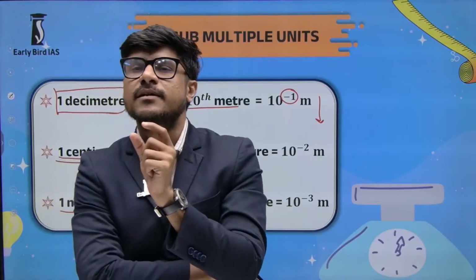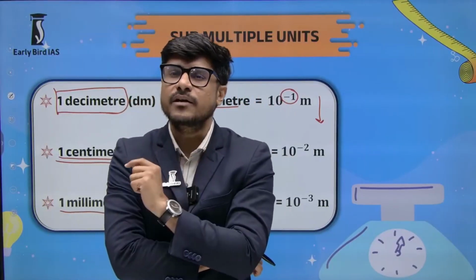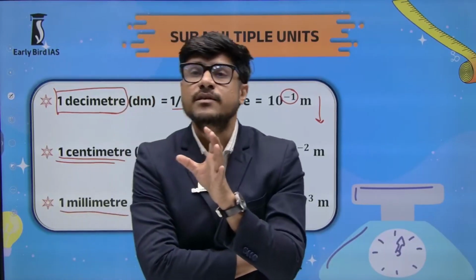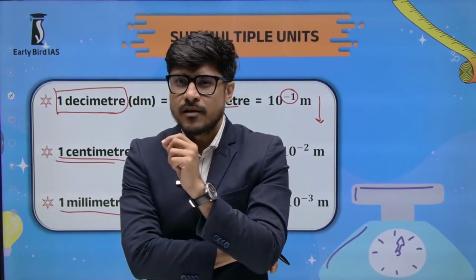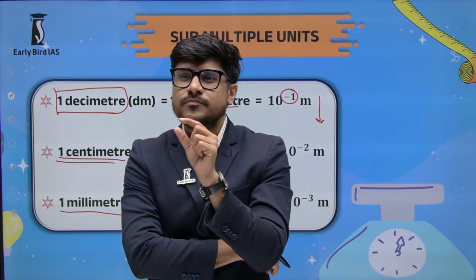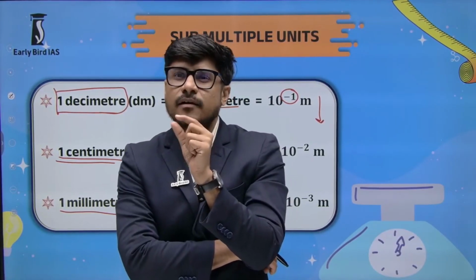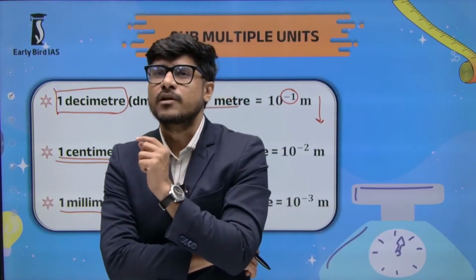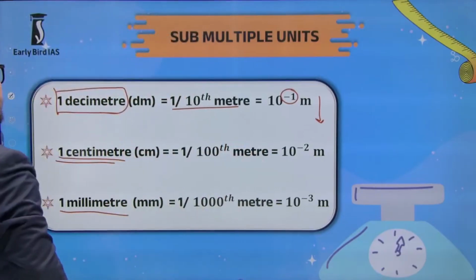You would measure that marble in millimeters. Or if I ask you what is the width of your science book, whenever you are measuring that small quantity, you require the smaller units of decimeter, centimeter, or millimeter.